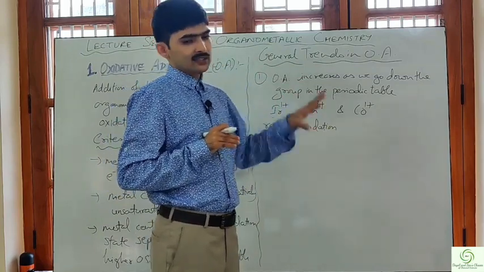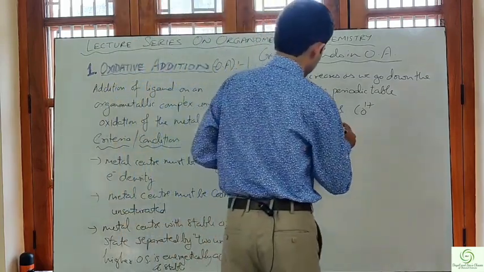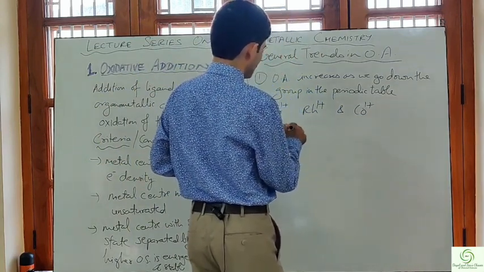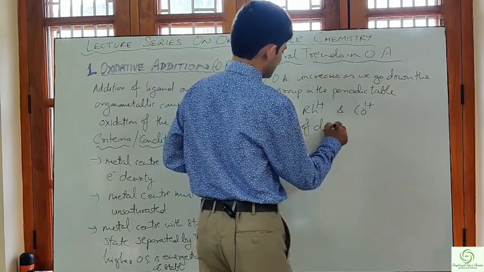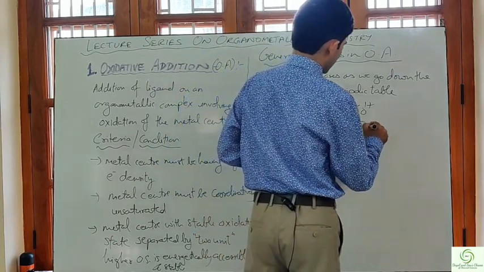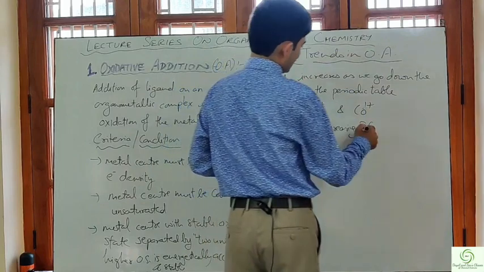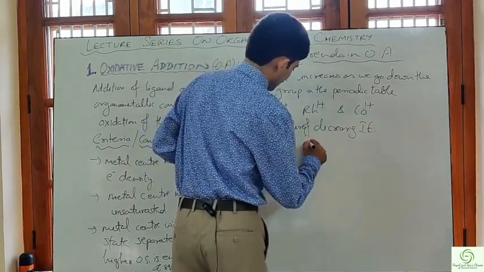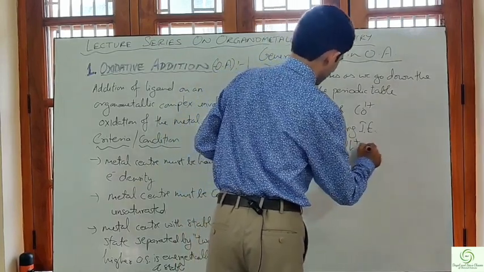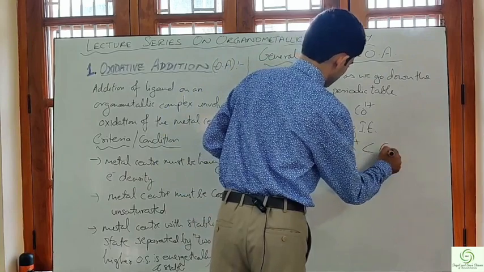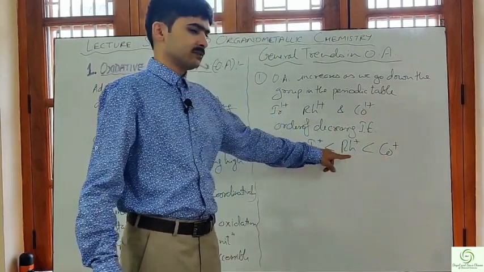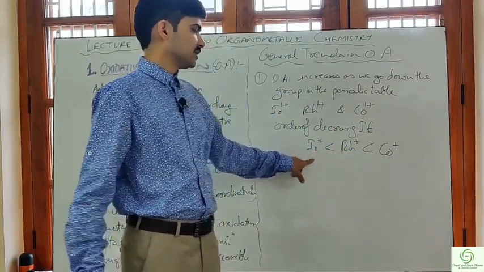And in this case, since cobalt lies on top, the order of decreasing ionization energy will be Ir+ less than Rh+ less than Co+. So the ionization energy of Co+ will be the maximum, followed by Rh, and least in the case of Ir+.